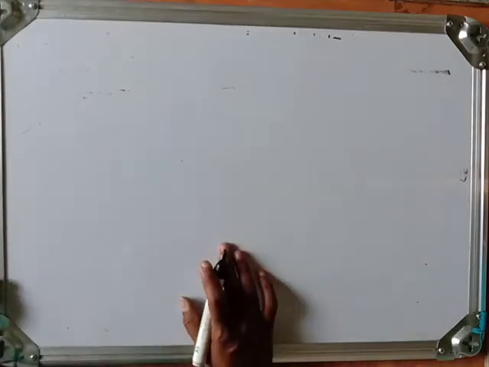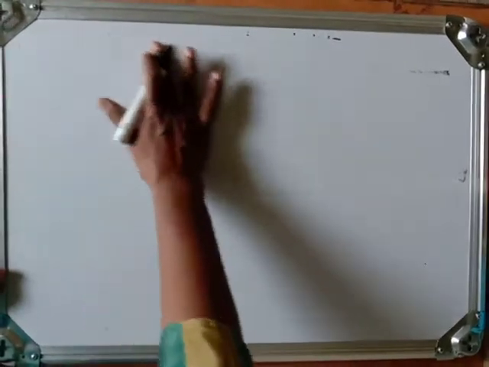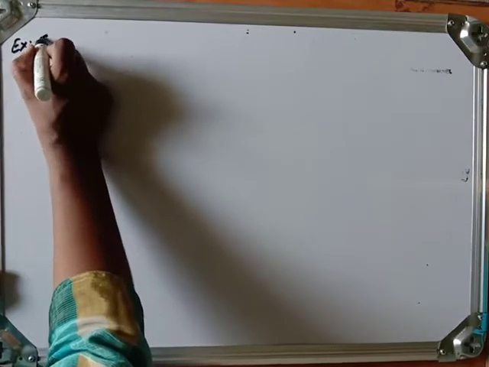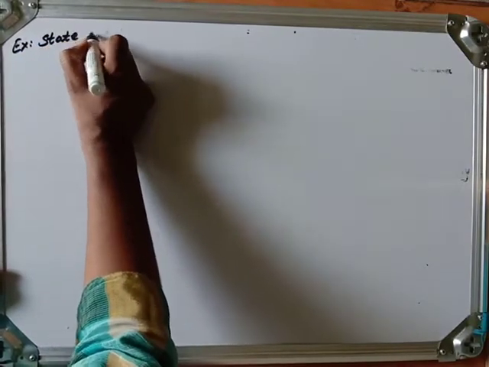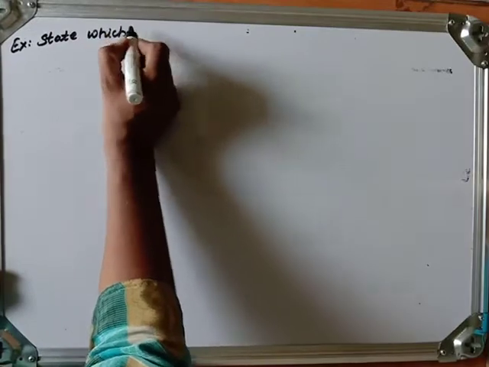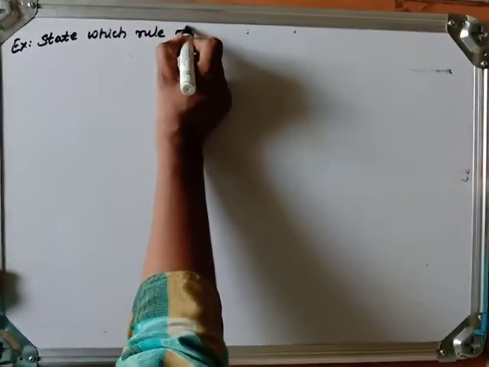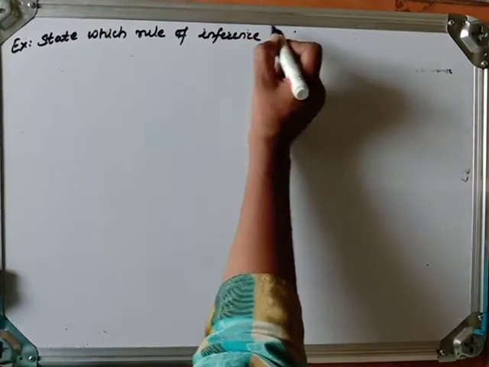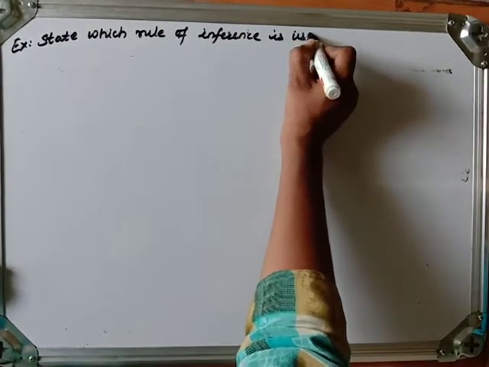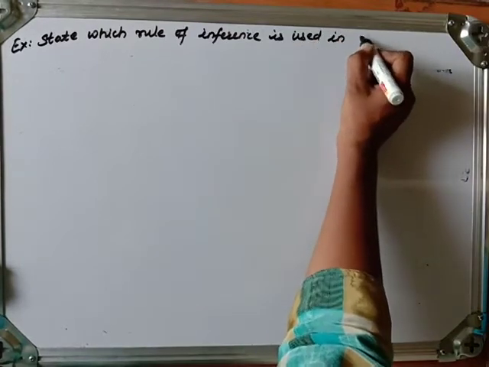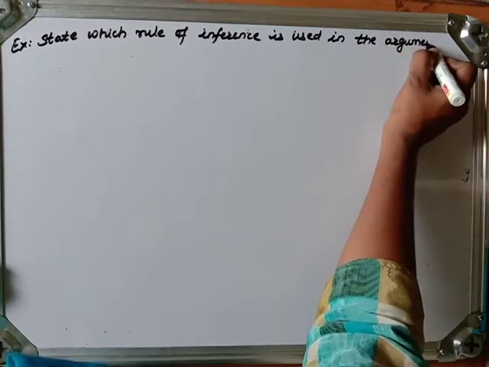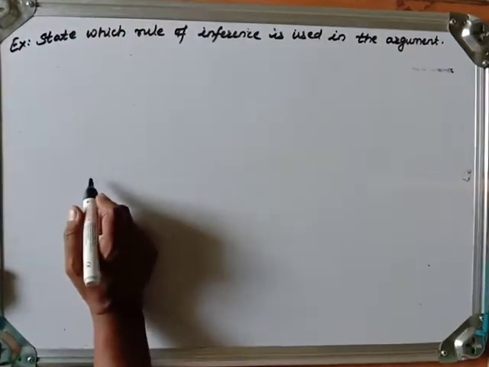Hello students, in the previous video we have seen all the rules of inference. Now let us see examples on them, and how the examples are asked. For example: state which rule of inference is used in the argument. We have to simply write which rule of inference is used in the argument.